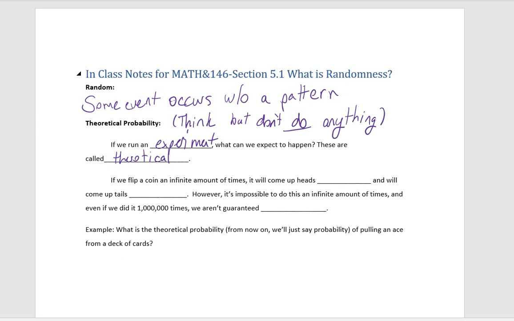So for example, theoretically, if we flip a coin an infinite amount of times, theoretically it's going to come up heads 50% of the time and it'll come up tails the other 50% of the time. Okay, however, it's impossible to do this an infinite amount of times, and even if we did it a million times, we're not guaranteed a 50-50 split.